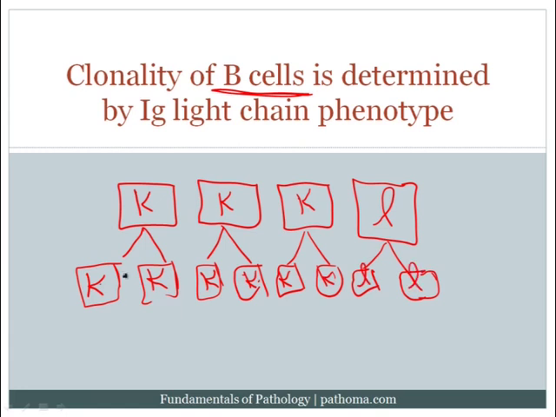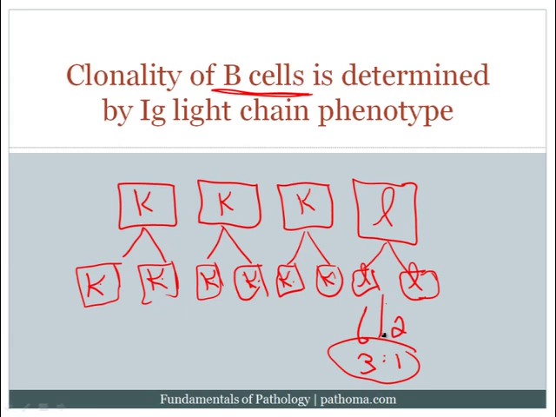And so the ratio here is 1, 2, 3, 4, 5, 6 to 2, which really is the same 3:1 ratio that we would expect to see in a normal lymph node. And again, that's because the proliferation in hyperplasia is polyclonal. And so one of the key features of a polyclonal proliferation is that the kappa to lambda ratio of immunoglobulin light chain would remain 3:1.